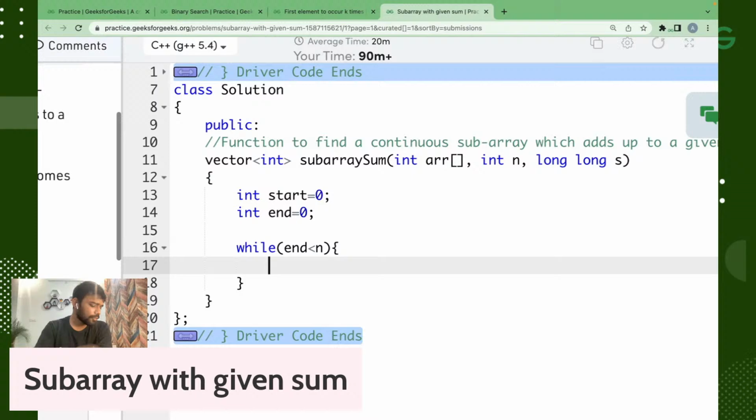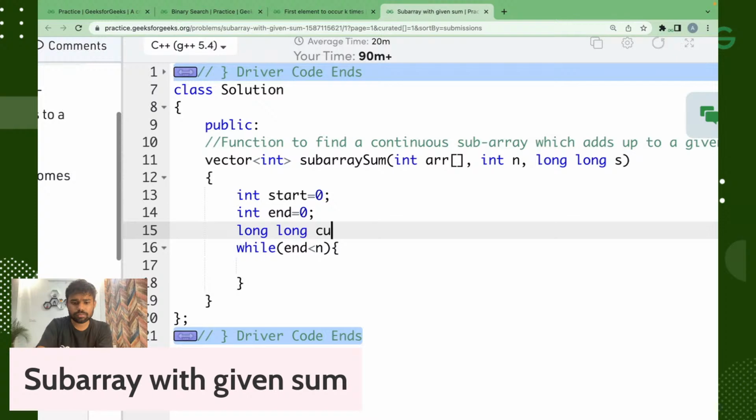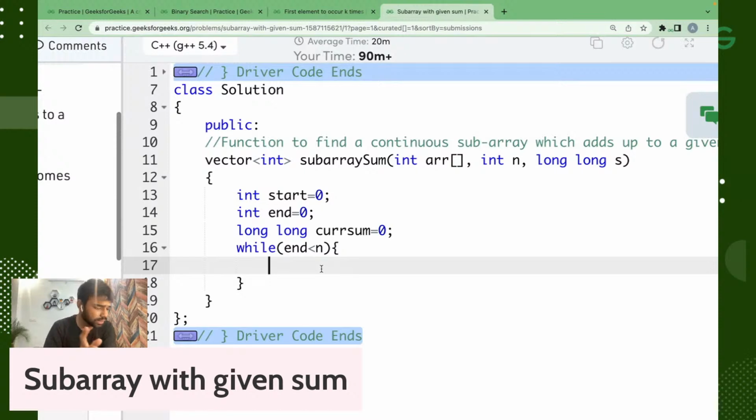Now what we can do is that we will take a current sum also, which will be equal to 0. Okay. Yeah, Priya Batra, who has asked this? Priya Batra. Yeah.